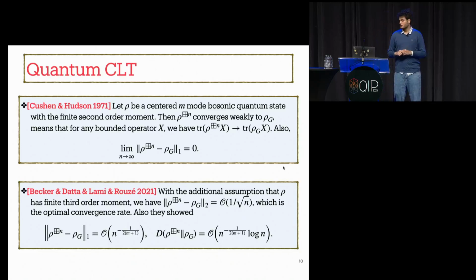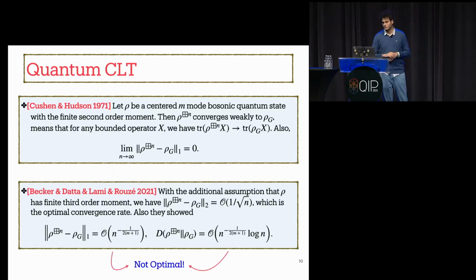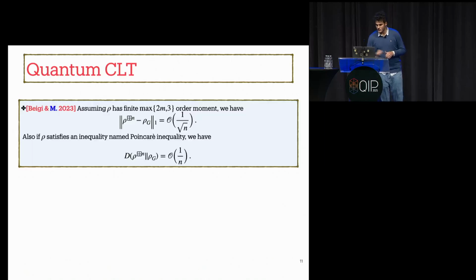Their proposed convergence rate for Hilbert-Schmidt norm was optimal, but these two convergence rates weren't optimal, so the legitimate question to be asked is: can't we find the optimal convergence rates for the quantum central limit theorem in the sense of trace distance and relative entropy? In our first work with Salman in 2023, we proved optimal convergence rates assuming stronger assumptions.